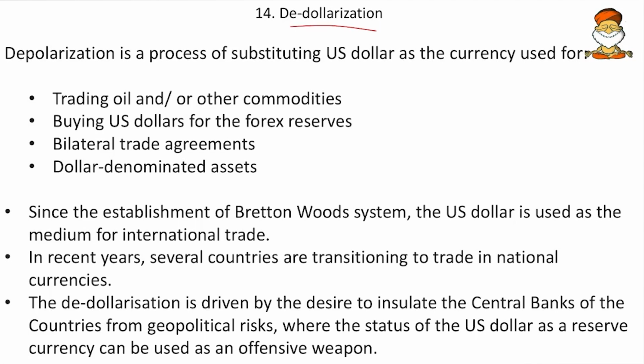Friends, as the name suggests, it is like removing the use of the dollar in the world economy. That means we are substituting US dollars with other hard currencies. Say, for example, we are using other hard currencies for trading oil, and we are minimizing the buying of US dollars for the forex reserves. So instead of US dollars, we purchase other hard currencies like the Japanese yen, sterling pounds and others. Then bilateral trade agreements. Here also the dollar is minimized, and we are minimizing the dollar denominated assets.